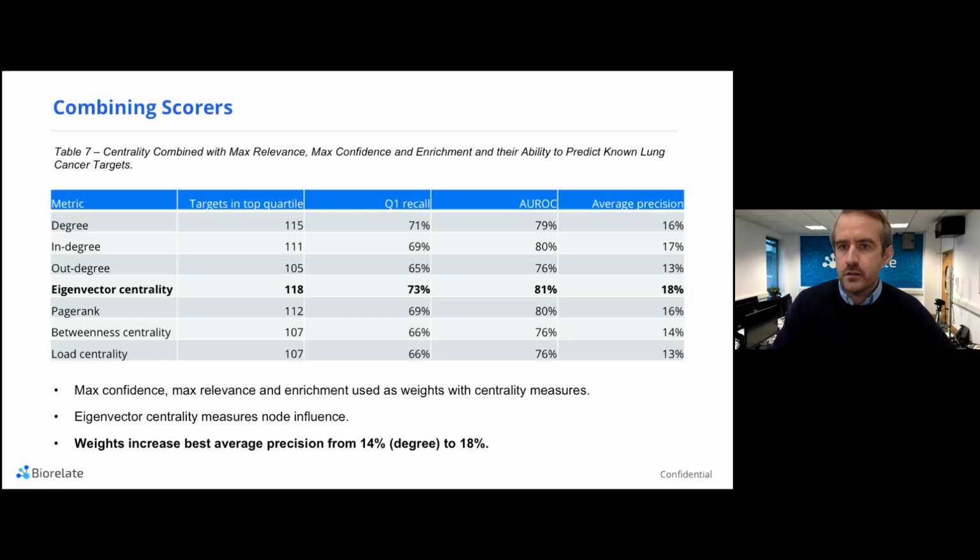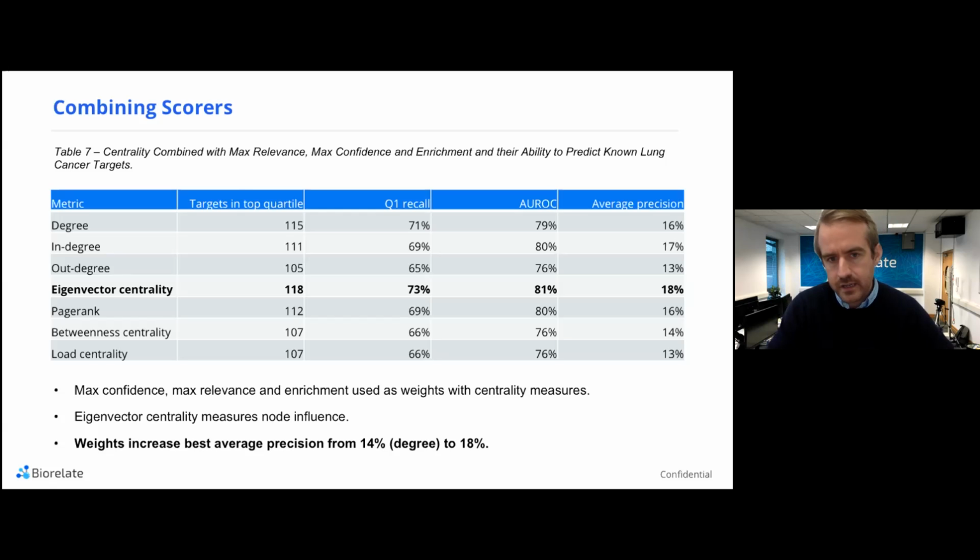So for every so-called false positive here, which is the 82% of predictions that weren't correct, they may actually be lung cancer targets. However, we don't know about them yet. So we consider that to be quite a high number, given that fact.